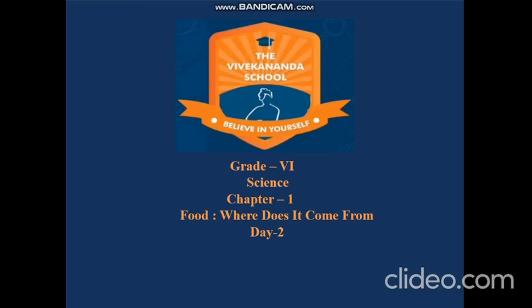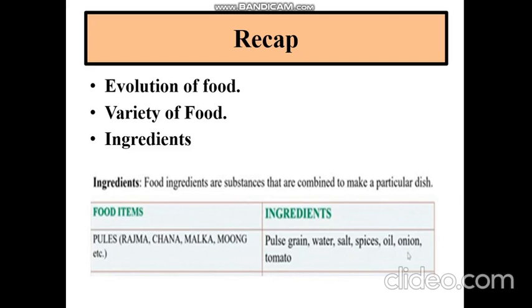Welcome back to the second session of our science class. As you all know, we started the first chapter of biology, that is food, where does it come from. So let's have a recap of the first session. So dear students, in the first session, we learned about the evolution of food. How we as early humans used to hunt and gather food to the advancement of modern life where we simply go to a shop or a supermarket and buy any food of our choice.